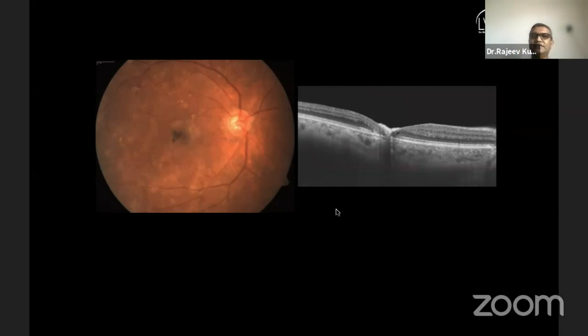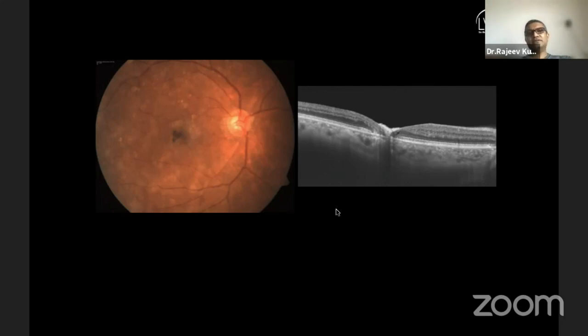So is there anything which non-invasively we can look at in these patients to help identify the visual prognosis, or is there any way to predict how these patients will progress? Because the most common question which these patients ask is, is this an AMD, and how will this progress? Am I going to go blind? So these are the two important things which we always keep worrying about.